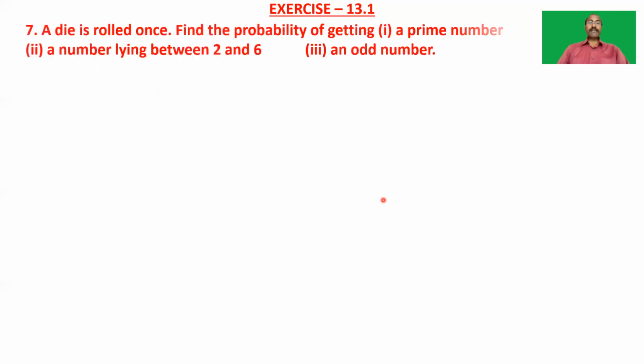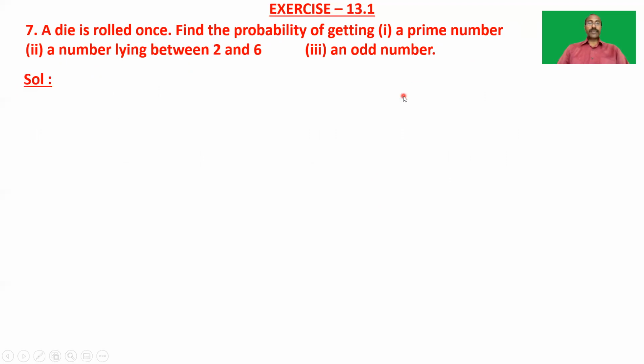So let's see the seventh one. A die is rolled once. Find the probability of getting: first, a prime number; second, a number lying between 2 and 6; third, an odd number.